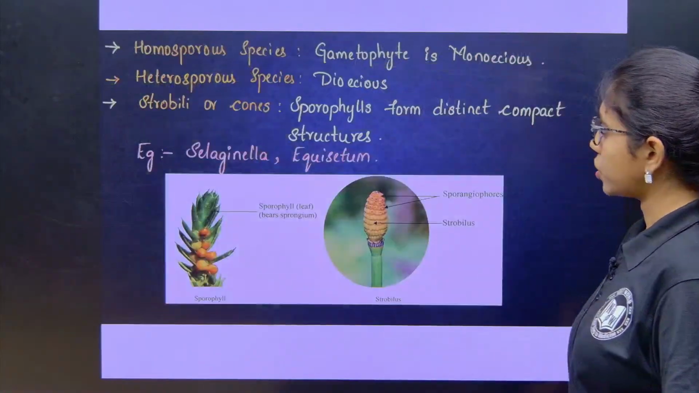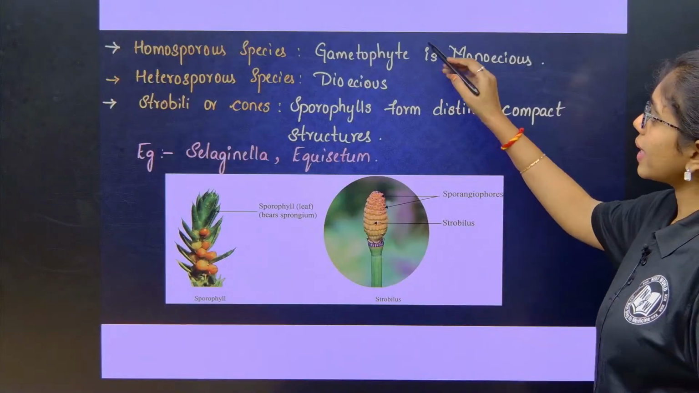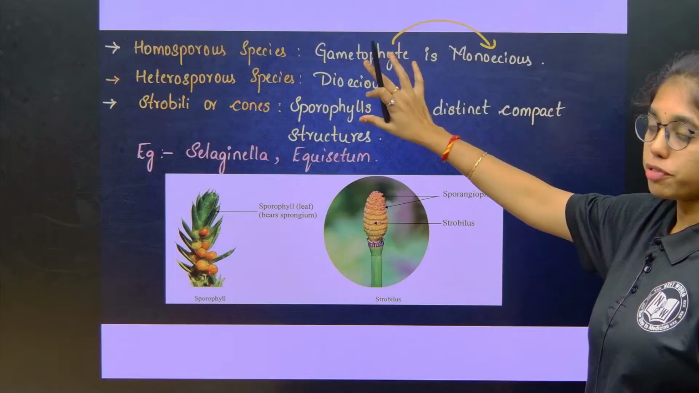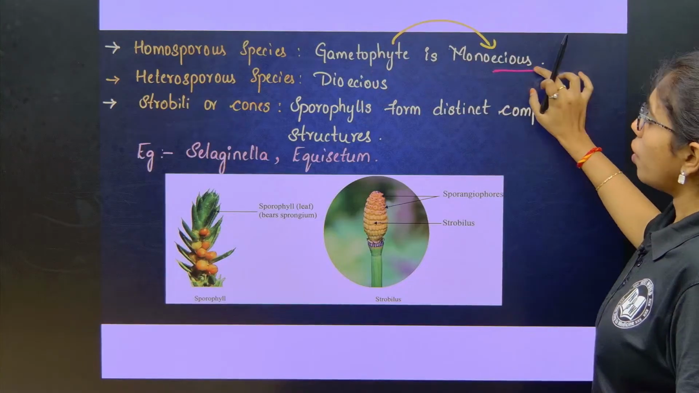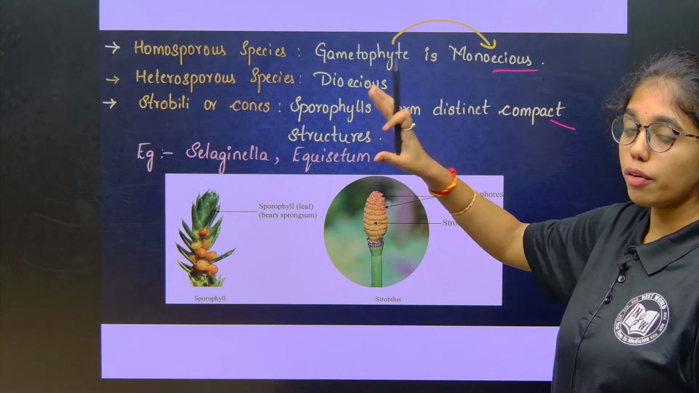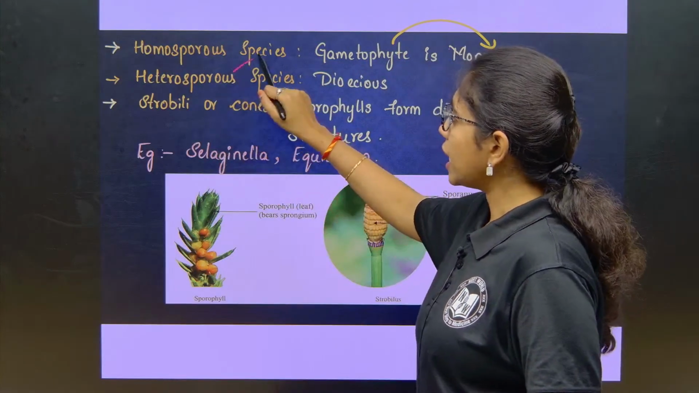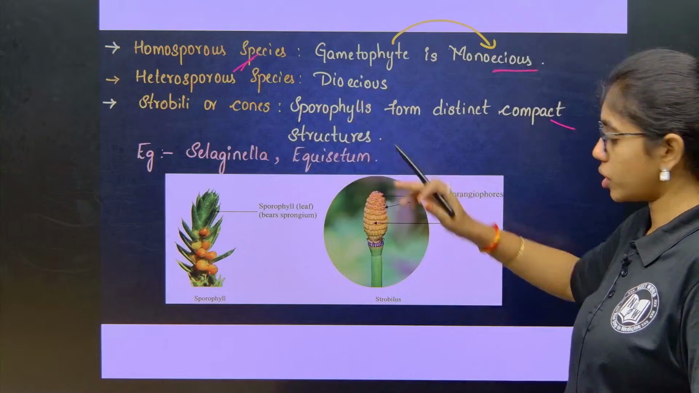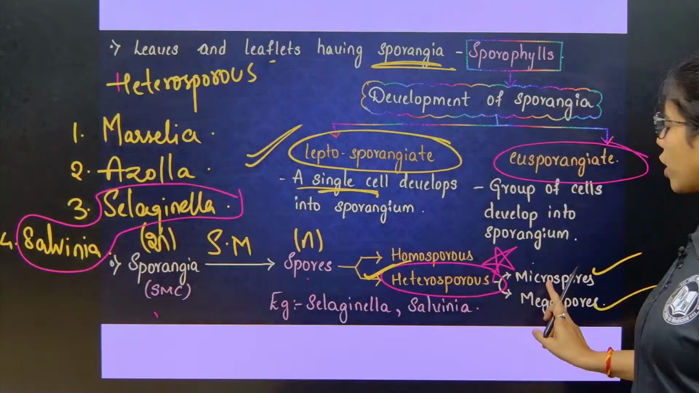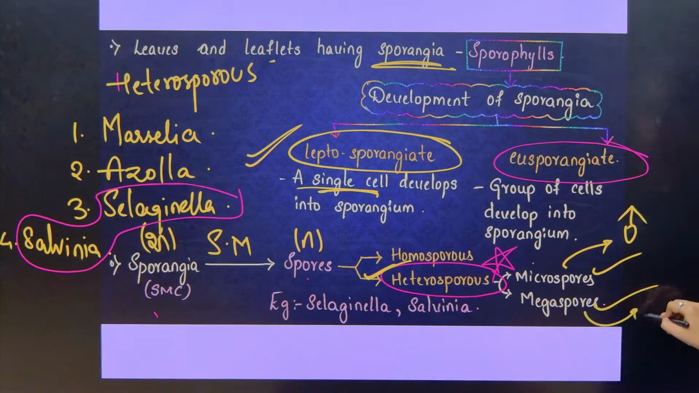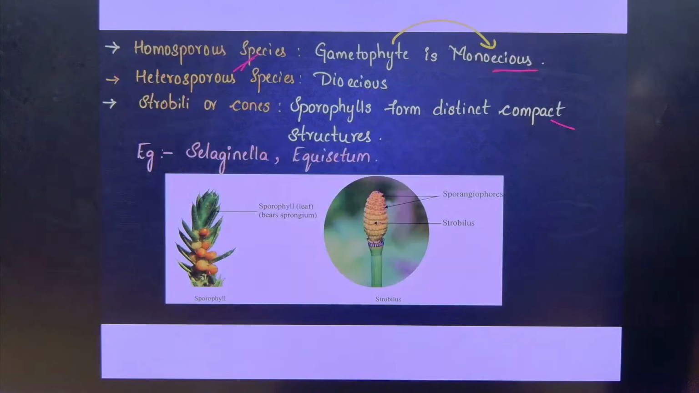Right? Next. In the homosporous condition, the gametophyte which develops from homosporous spores is monoecious or homothallic, where both the male and female reproductive structures are on the same plant body, whereas heterosporous species will be dioecious, as we have discussed. Microspores will develop into a male gametophyte, megaspores will develop into a female gametophyte.